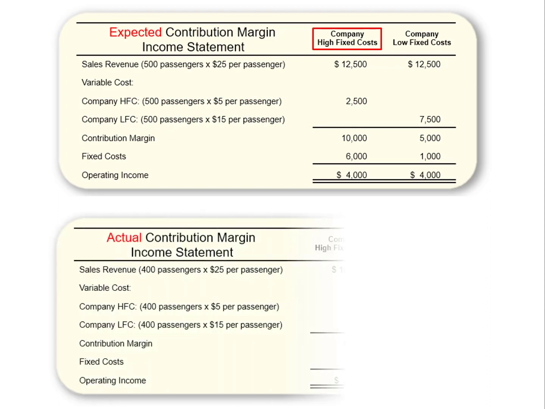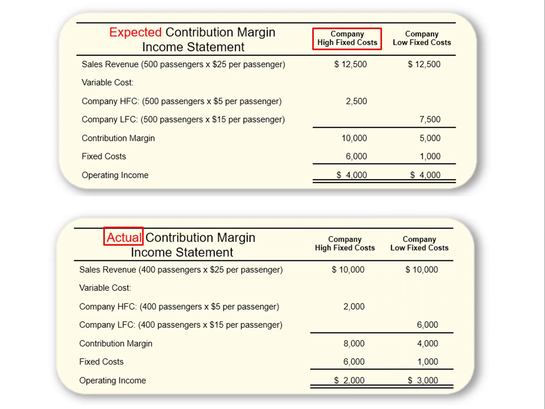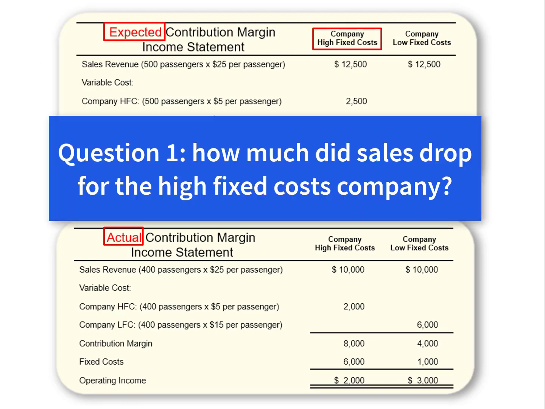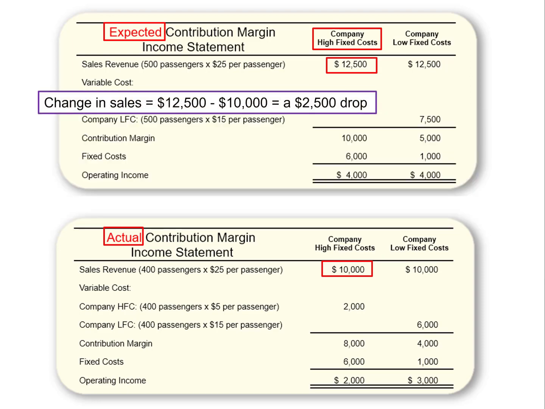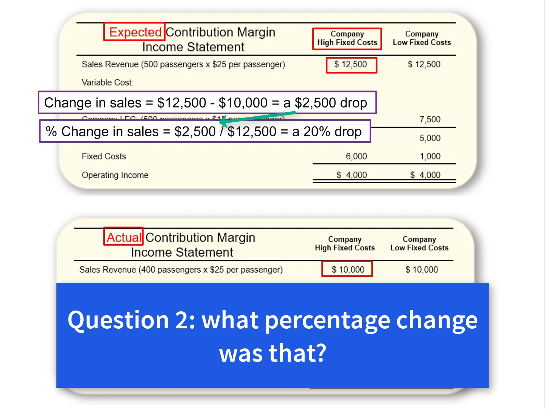Now I'll bring in the income statement with the actual results. The income statement up top had the expected results. So the first question is, how much did sales drop from the first income statement to the second? Sales dropped by $2,500. Next question, what percentage change was that? The percentage change is the amount of change divided by the original amount of $12,500, for a percentage change of 20%.